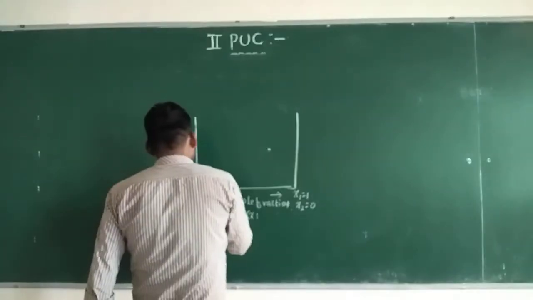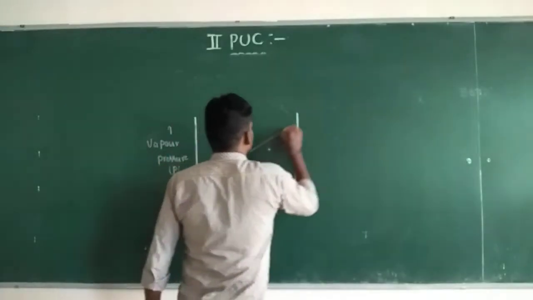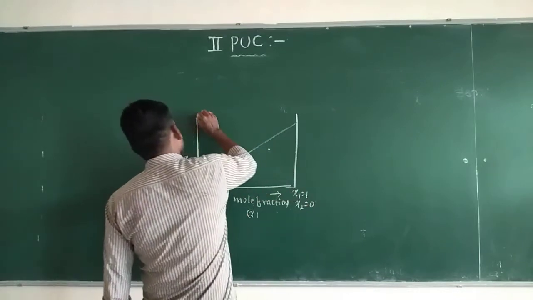Then you will get straight lines passing through the origin.